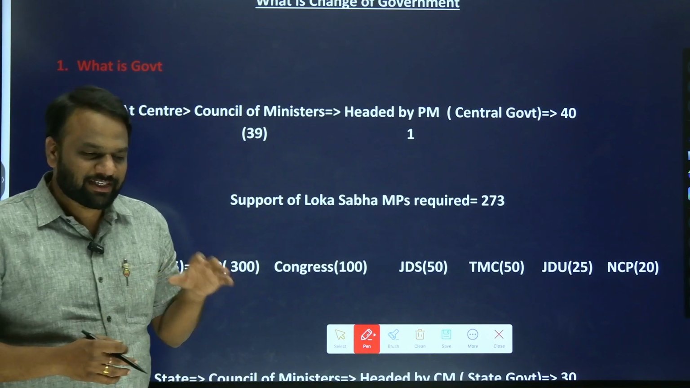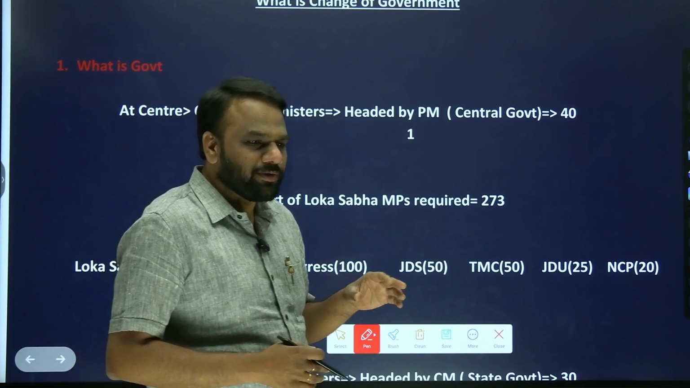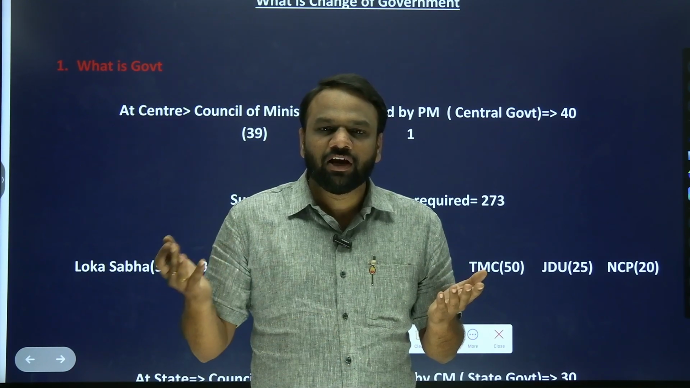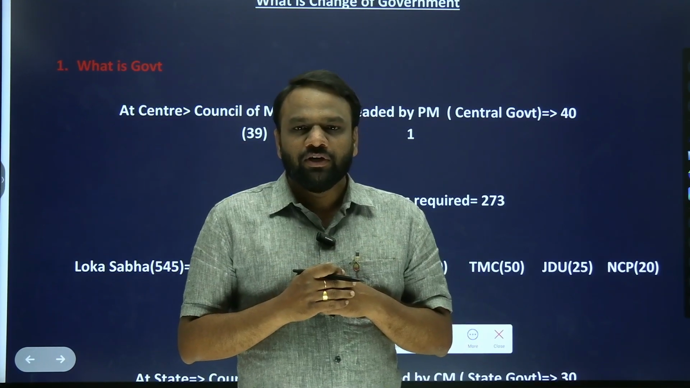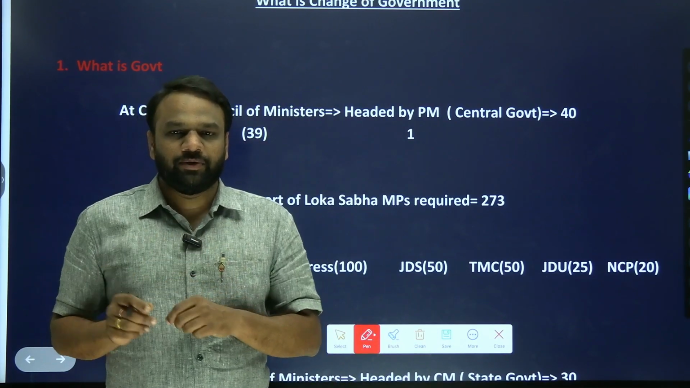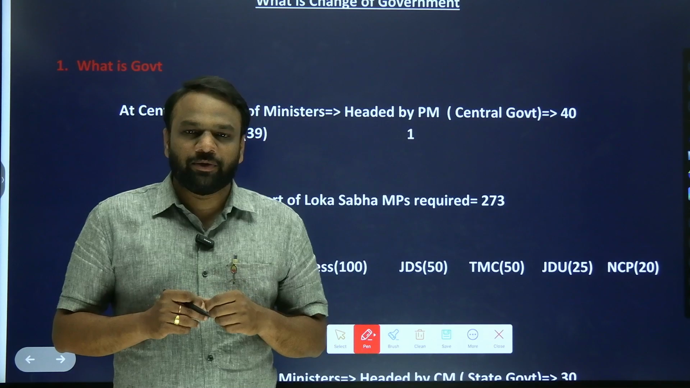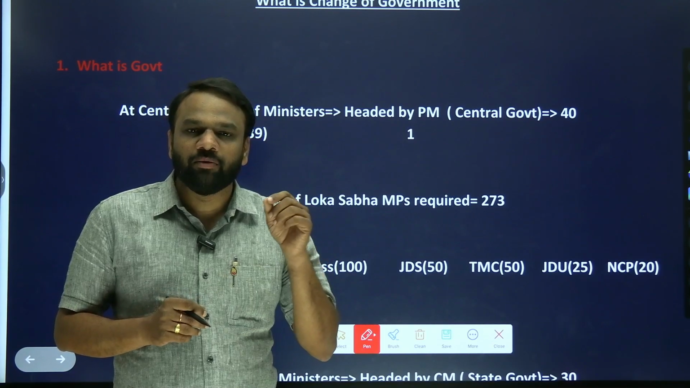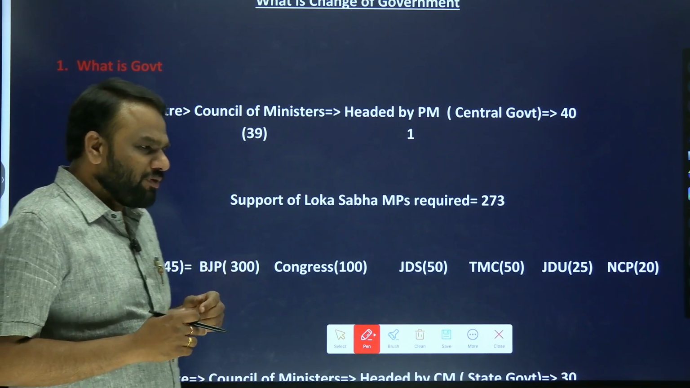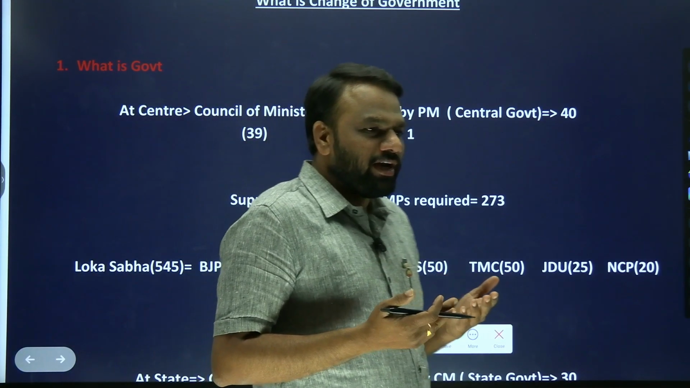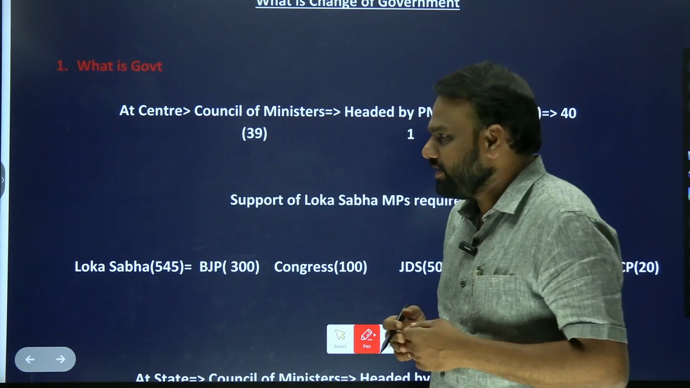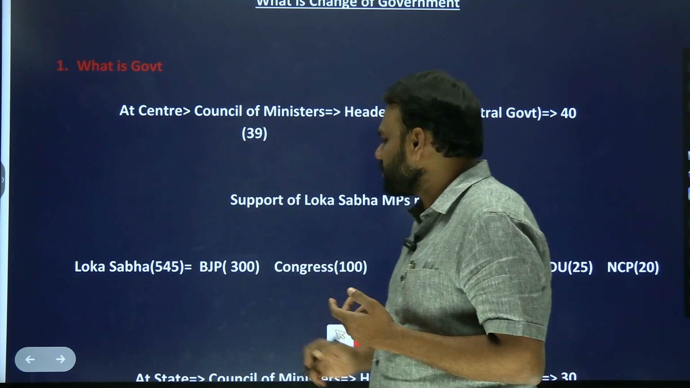In case of executives, there are two different types: permanent executives and non-permanent executives. IAS and IPS officers are permanent executives. Then who are the non-permanent executives? Non-permanent executives are ministers. So whenever we say change in government, it means change in the ministry. Before that, we shall understand what is government.